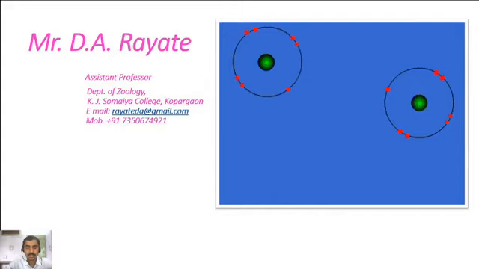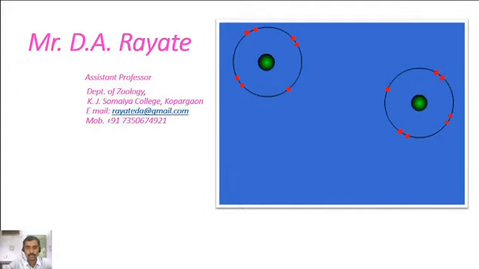In the previous lecture, we discussed chemical bonds and their types. The ionic bonds and non-covalent bonds were discussed in detail.